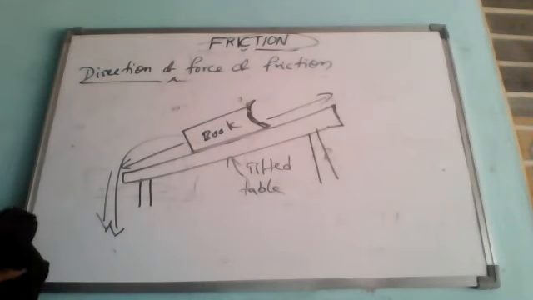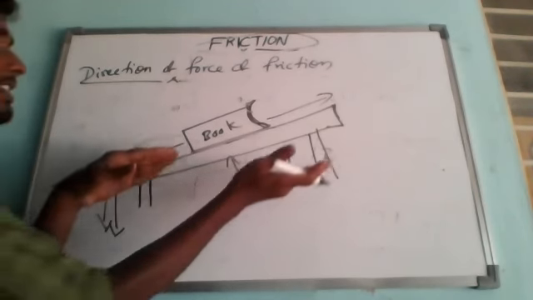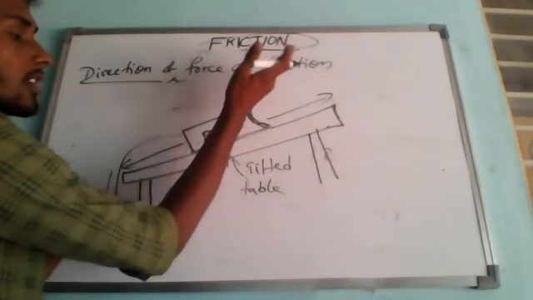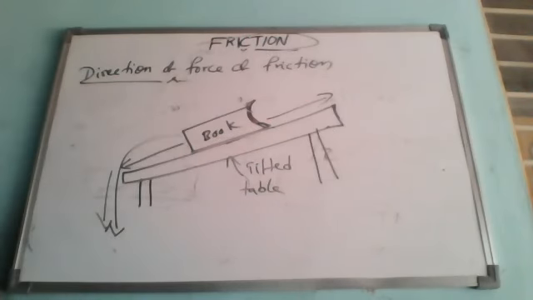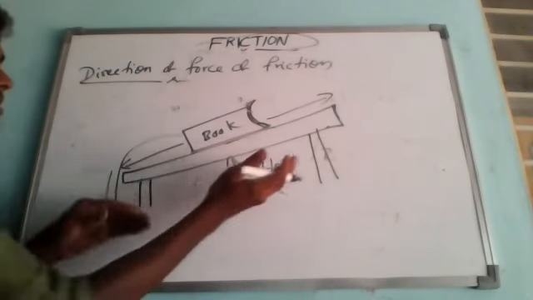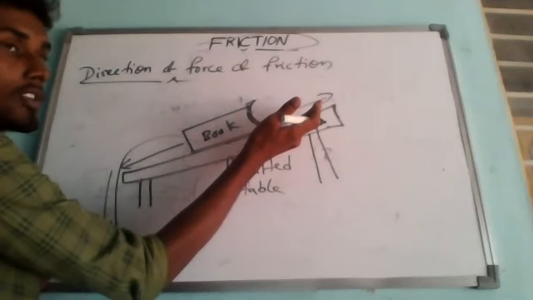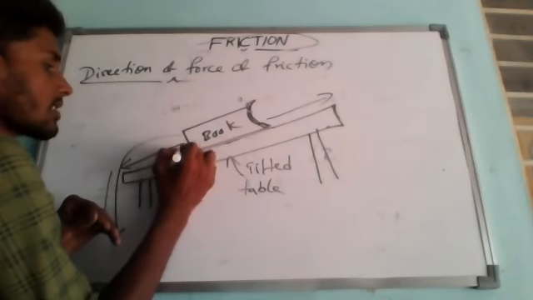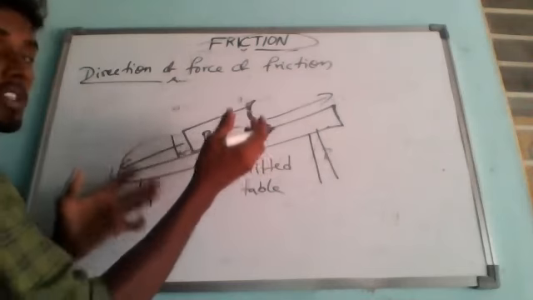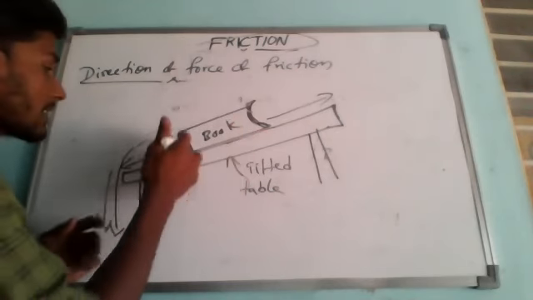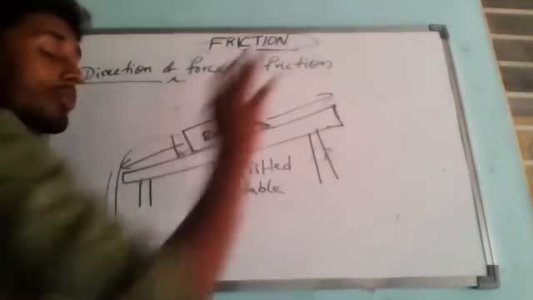Upward direction. Suppose now you increase the angle more, tilting the table more and more, what is going to happen? This book will fall towards the earth. But if you incline it just slowly, then this book will move some distance and again stop. It means in this case both forces are balancing. That is why it is not falling towards the earth and it is not coming backward.